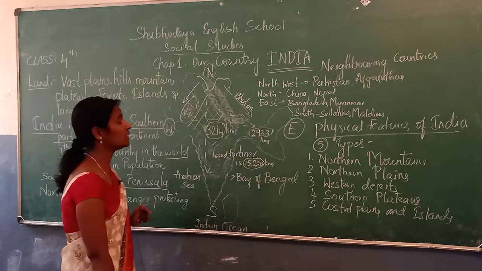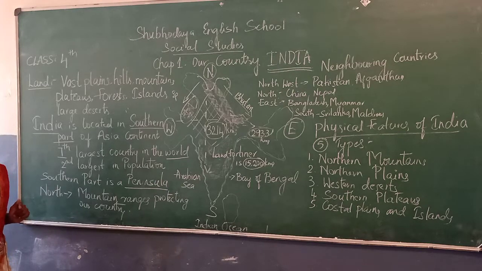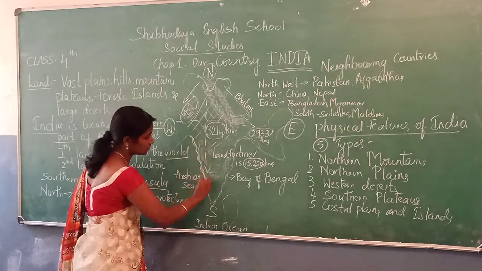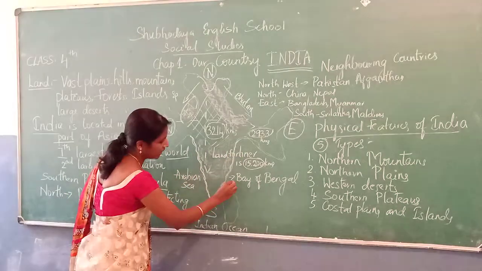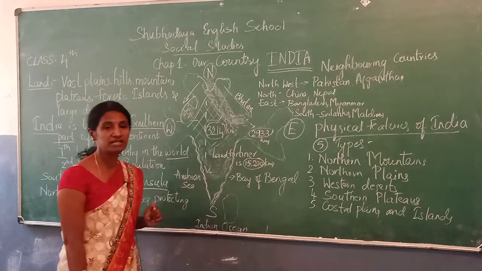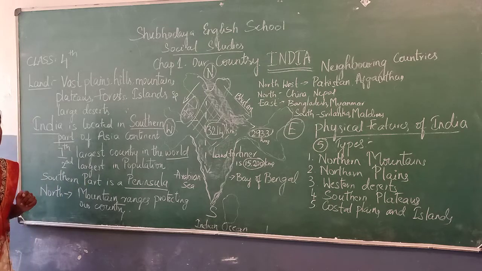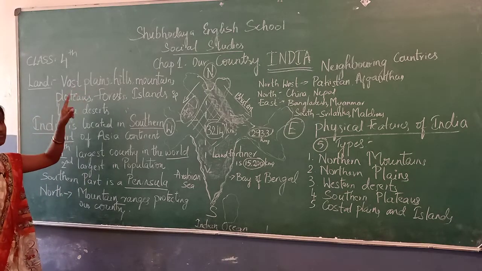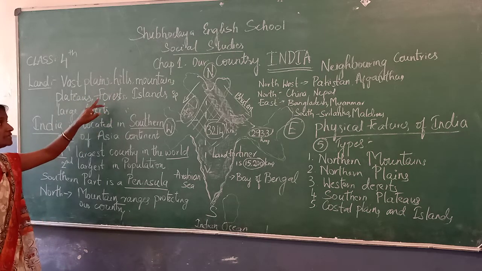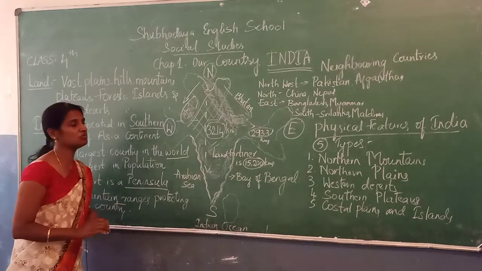Coastal, as I said, that there is a large number of rivers flowing through our country. We find coastal plains and islands. These are the coastal plains and islands. Okay, these are the 5 physical features of India, as the land varies from place to place. I told you lands are not of the same type: hills, plains, mountains. The land varies from place to place.